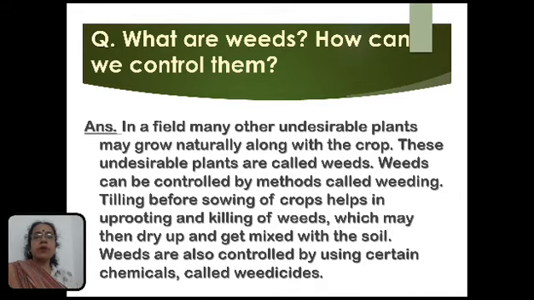Tilling before sowing of crops helps to uproot and kill weeds, which may then dry up and get mixed with the soil. Weeds are also controlled by using certain chemicals which are known as weedicides. Here you have to remember that weedicide is a type of chemical which can destroy the unwanted plants, that is weeds, but it does not damage the main crops.